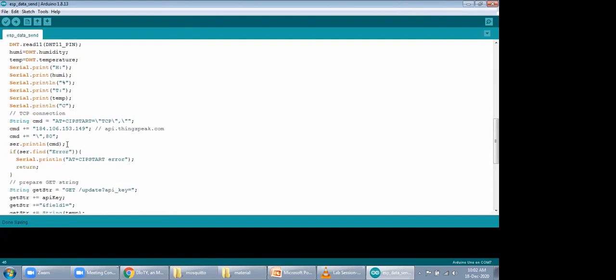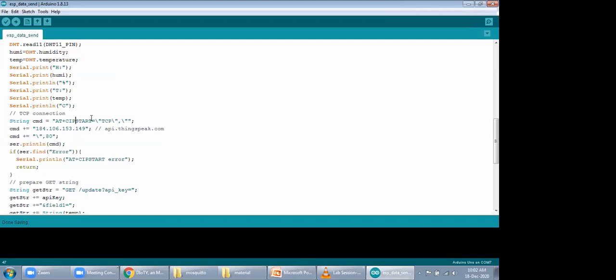Right now, I need to send the value of this humidity and temperature to the ThingSpeak cloud. Okay, so again, I'm making some AT commands. Using these AT commands, I'm making a TCP connection with the ThingSpeak cloud. So again, I need to write AT+CIPSTART using the TCP protocol.